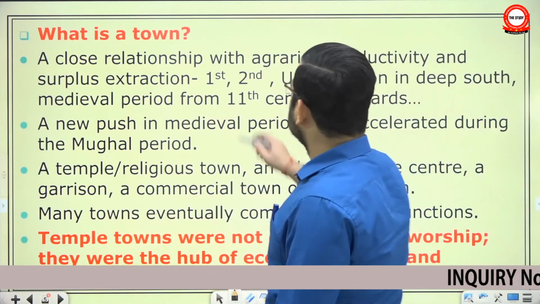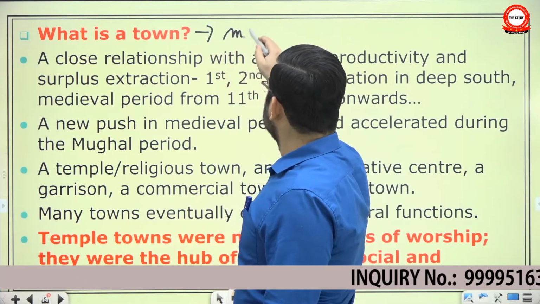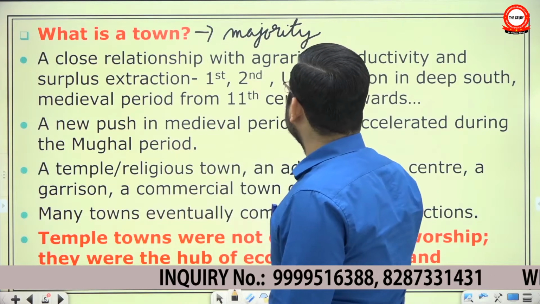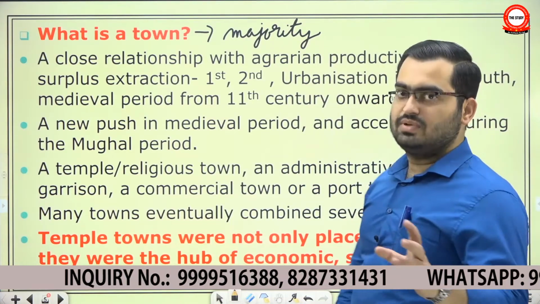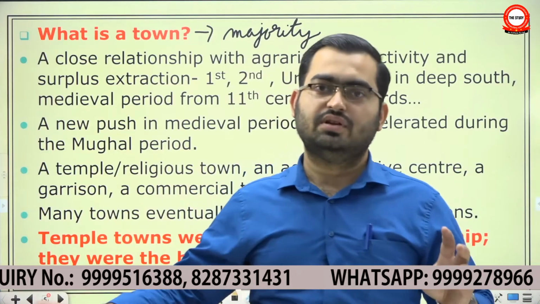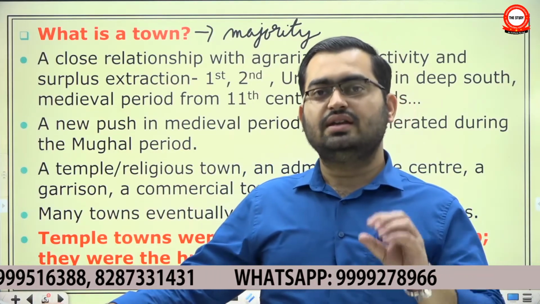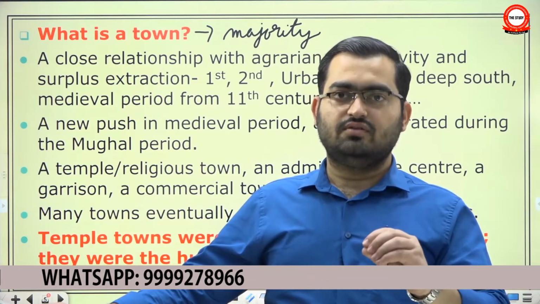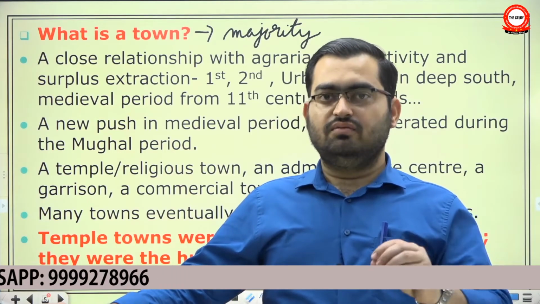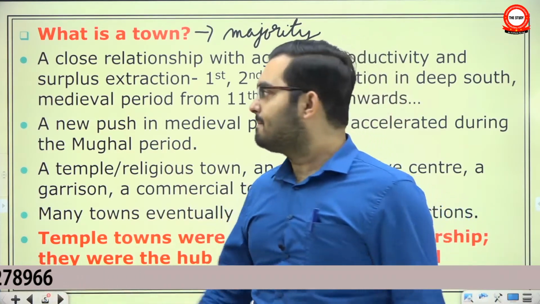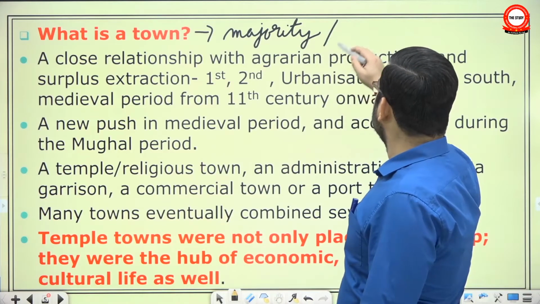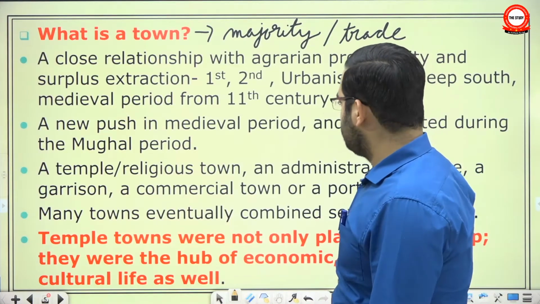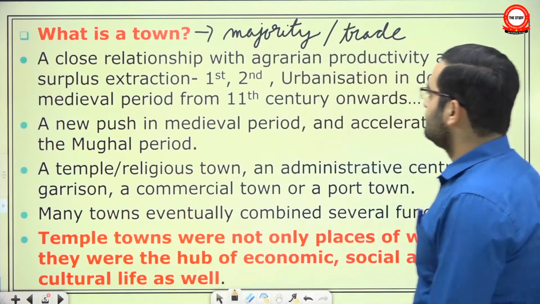So, what is a town? A simple definition will be where a majority of the population is involved in non-agrarian activity. Their entire subsistence need of food and other stuff will be met by trade with the hinterland, with villages near and far. So a majority of the population is involved in non-agricultural activity, and their requirement for food and foodstuff is met via trade. This will be a very simple definition.